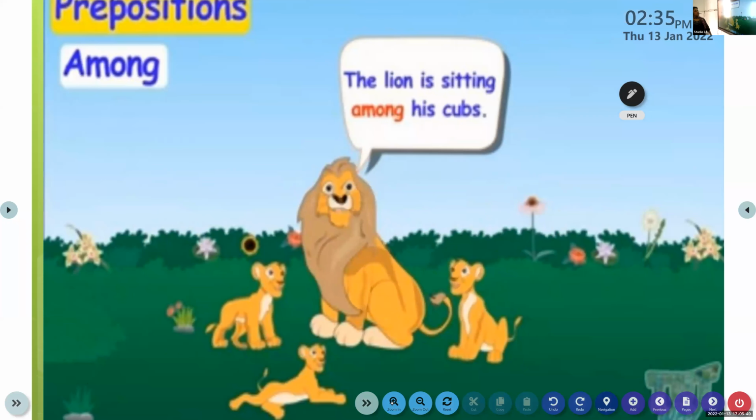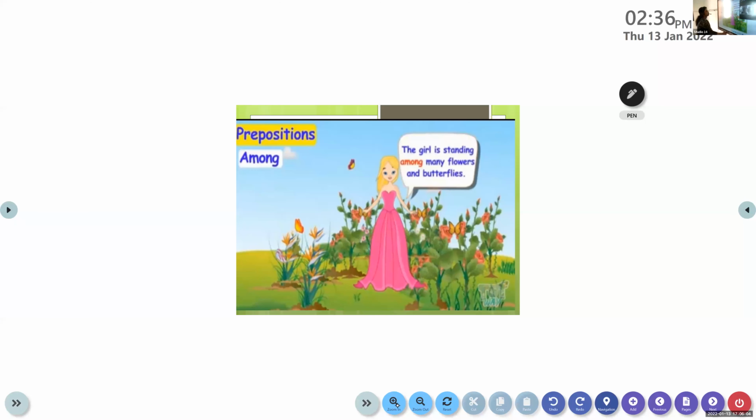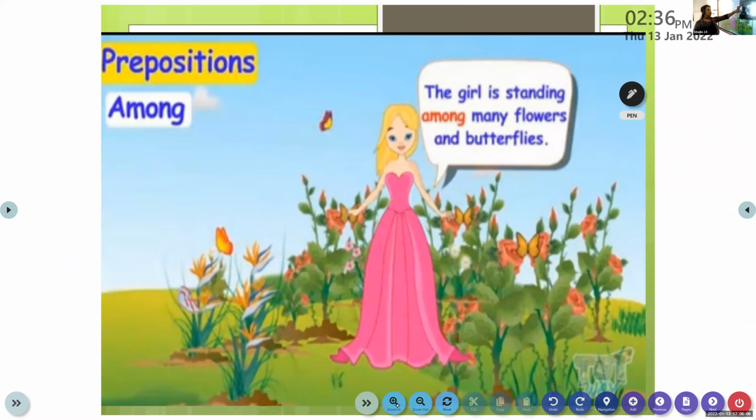We say that it is among, A-M-O-N-G. The lion is sitting among his cubs. Clear? Now, all of you look at this picture too. The girl is standing among many flowers and butterflies. So that is all about among.